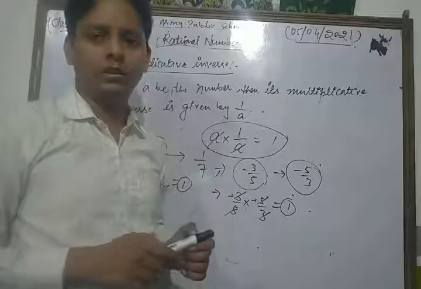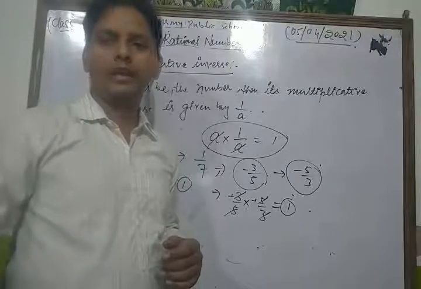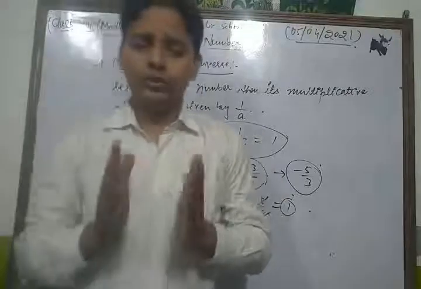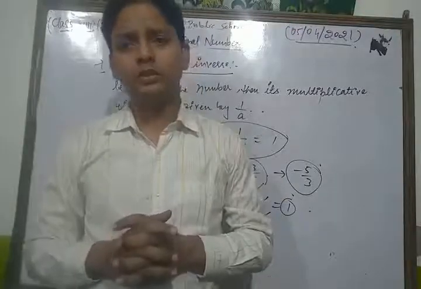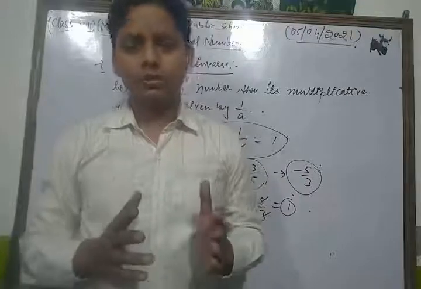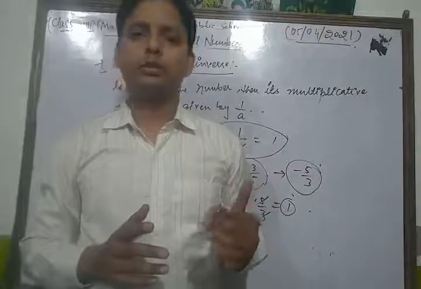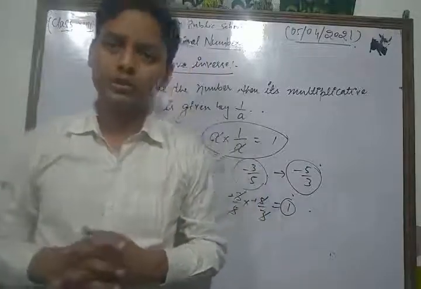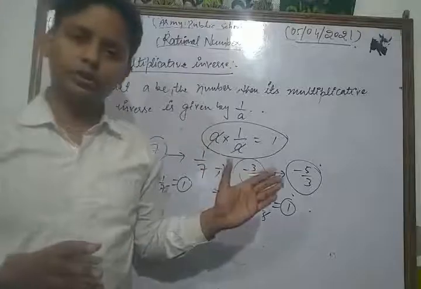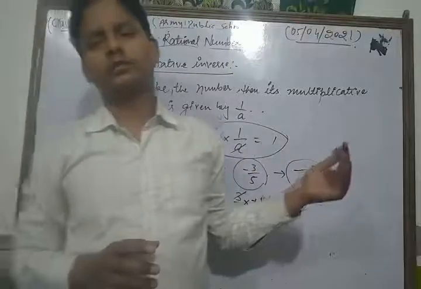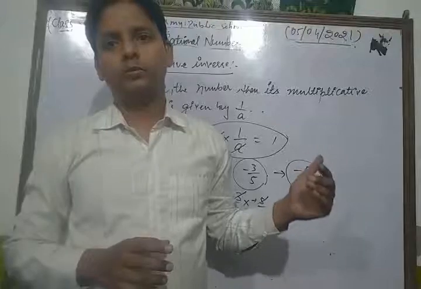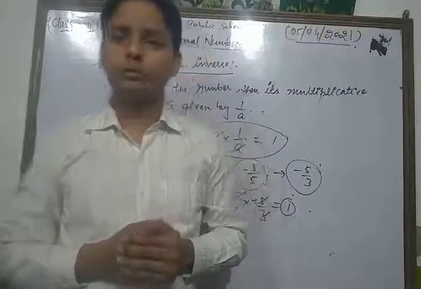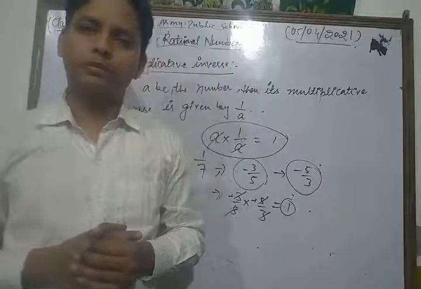Thus, dear students, in this class we discussed the first chapter of your syllabus, rational numbers. We discussed all important terms related to numbers, like natural numbers, whole numbers, integers, and rational numbers, and all the important properties of rational numbers, and very important topics like the additive inverse and multiplicative inverse. Now, dear students, in the next class we will take and solve some other important topics and some important questions based on that chapter. Okay, now thanks to all.